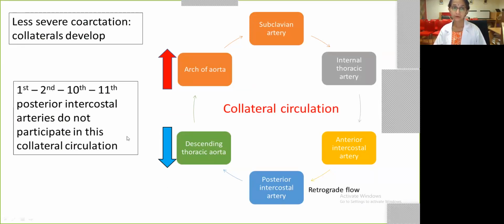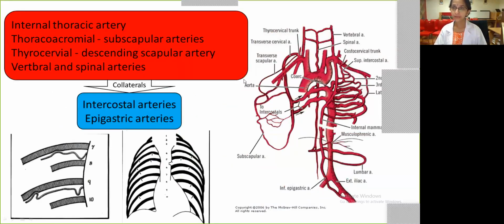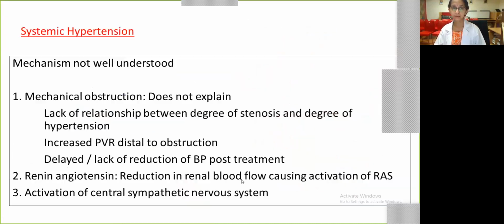These posterior intercostal arteries will participate in collateral circulation. And this is how the collateral circulation will look. They are branches of the internal thoracic artery, the thoracoacromial, thyrocervical, the vertebral and the spinal will throw collaterals into the intercostal arteries and the epigastric arteries. And these collaterals are then finally visualized in older kids on chest X-ray as rib indentation.